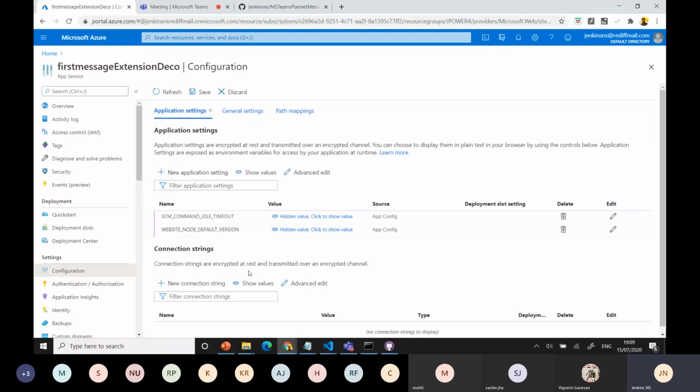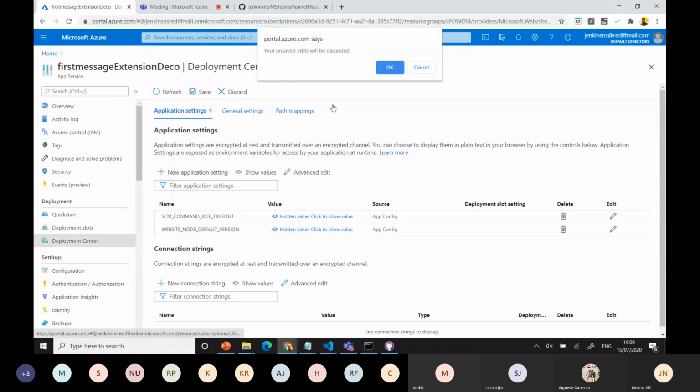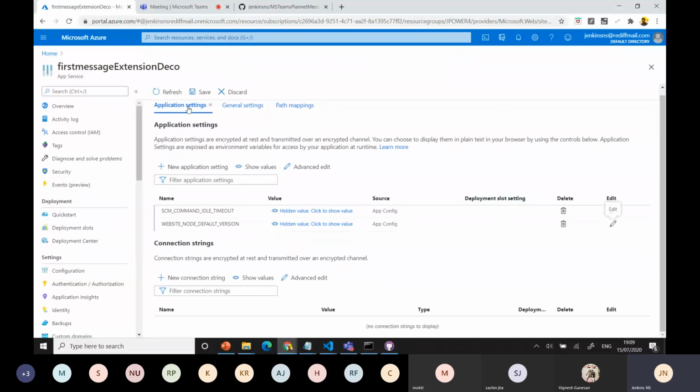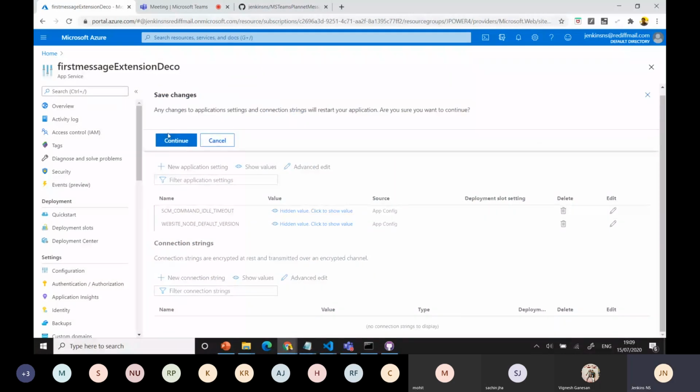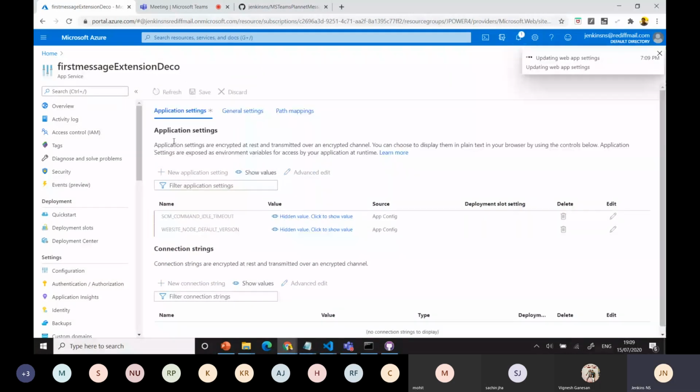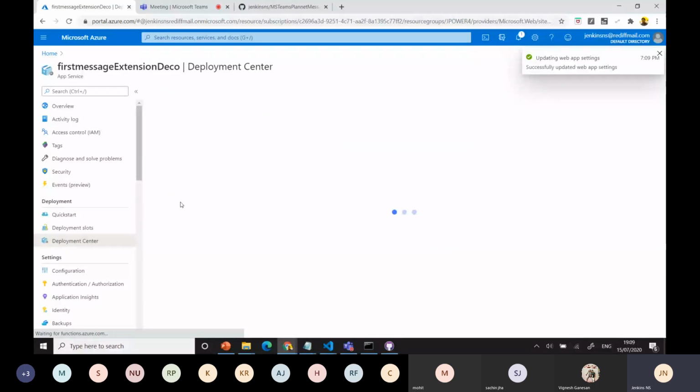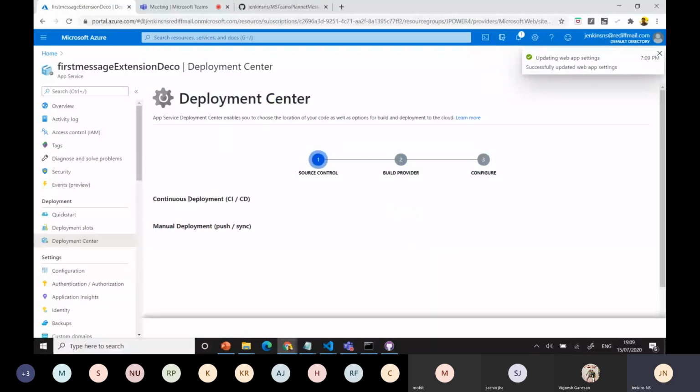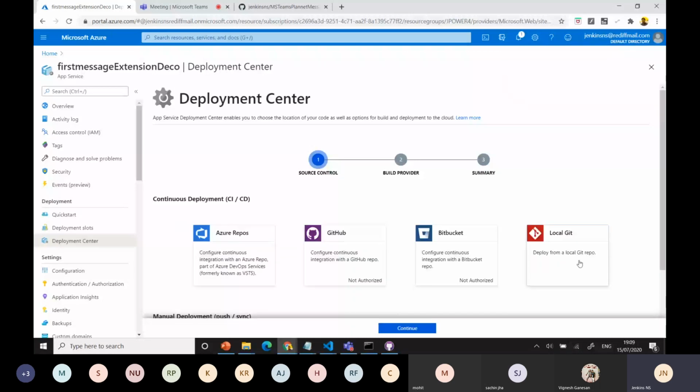Then the deployment center will be there on the left-hand side. Go to cancel; we'll save it. Always remember to save. Continue. Yeah, it's saved. Then I'll go to the deployment center. From the deployment center, I can select the local Git, and continue.